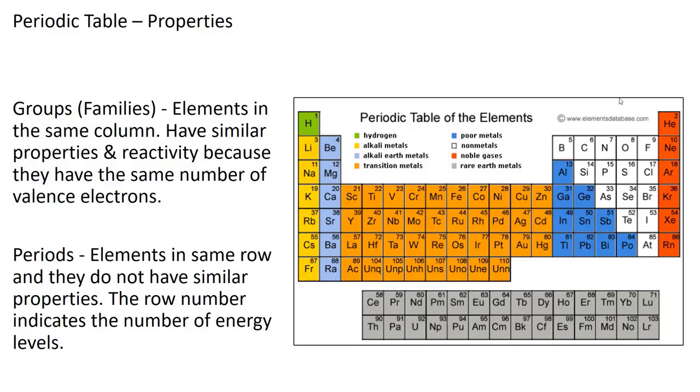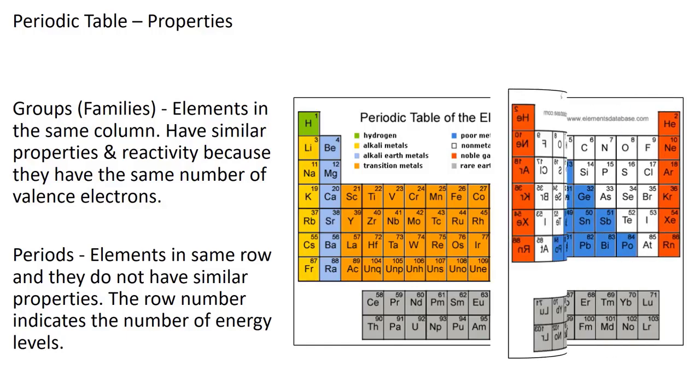Down at the bottom, we won't be asked about these elements very often, but you have the lanthanide and actinide series. Oh, group 17, we will often refer to those as the halogens. You need to know that. Horizontally across the periodic table, we have what are called periods. They are numbered 1 through 7.